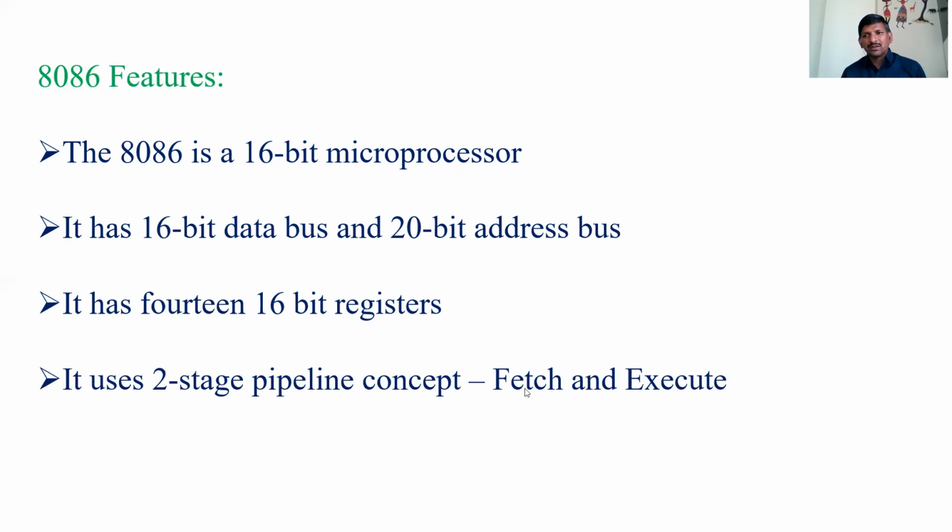Similarly, pipelining. First we need to fetch the data in the first cycle. In the second cycle, decode the data. In the third cycle, execute the data. So if you want to execute one instruction, it takes 3 cycles.